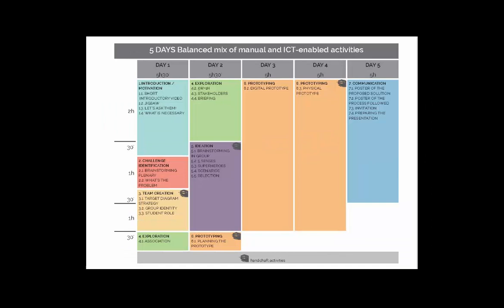Option number 2, extensive duration. A balanced mix of manual and ICT-enabled activities, 5 days. This option offers a balanced mix of conventional and ICT-enabled activities scheduled for 5 days, not necessarily consecutively. In fact, this option is better suited for those who prefer to offer the program spread over a period of time.